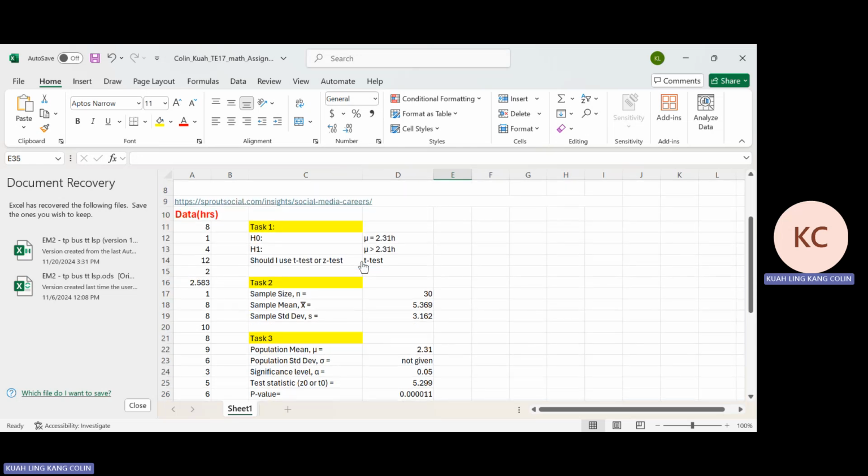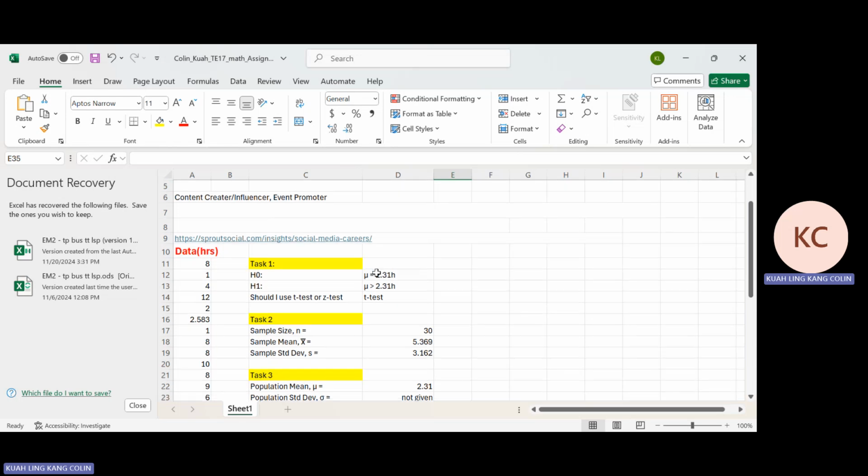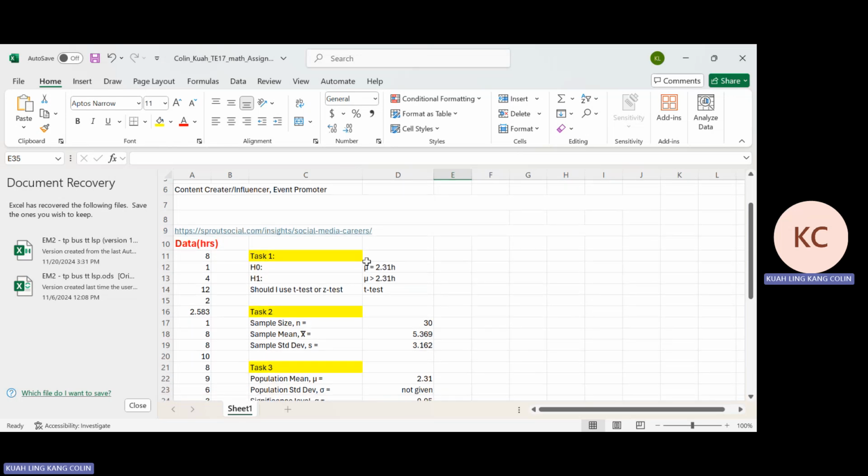My null hypothesis will be people spend 2.31 hours per day on social media, which is taken from the Global Statistics website. As for my alternative hypothesis, it will be more than 2.31 hours. The reason is that there are plenty of jobs that require using social media daily, such as content creators and influencers.